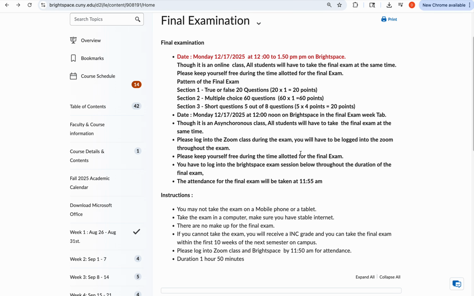And if any people have any issues, you're always welcome to come on campus during the exams. The labs are open for all students to take the final exams. All you need to do is bring your ID and tell them that you're taking a Data 10 exam, and they'll be happy to let you into a lab where you can quietly take the exam. Okay, but all students are required to take the exam on December 17th at 12 noon.